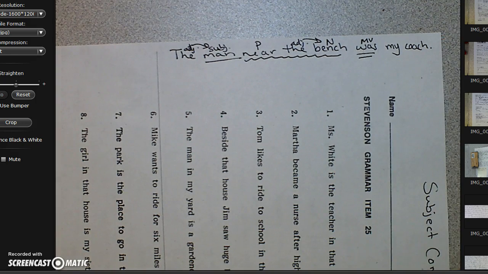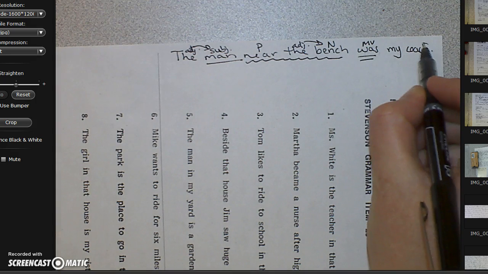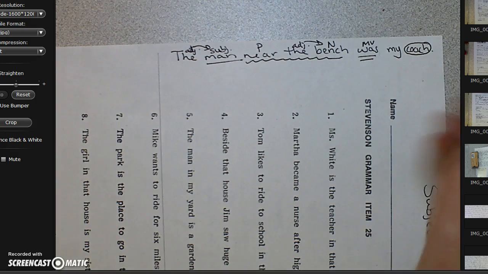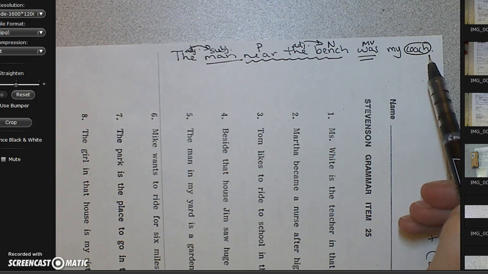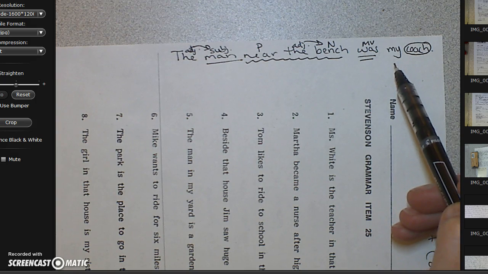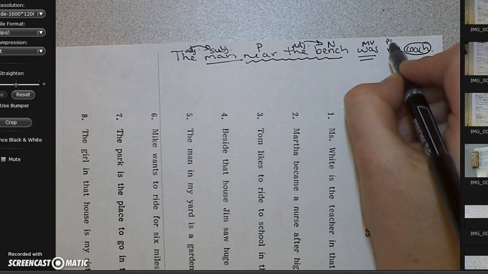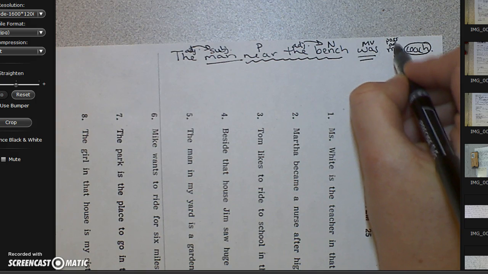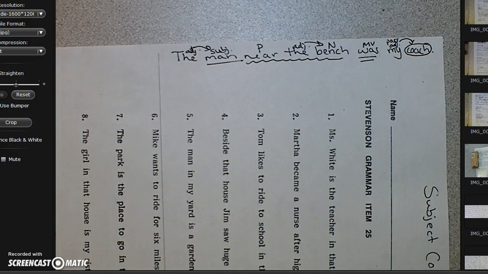And then I ask myself to find the complement. Are there any nouns left? A person, place, or thing. I know that a coach is a person. So a coach is a noun, so I'm going to circle it. And then, of course, the word in front of it is going to be describing the noun. So it is an adjective. But I remember that my, like my shoes, I own them, is a possessive adjective. Don't forget that from probably a month ago. And then draw your arrow.